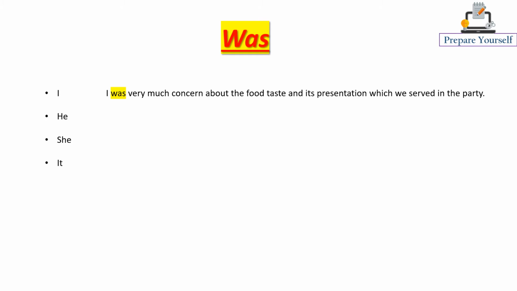Let's start learning was. We can use was with singular pronouns: I, he, she, and it. Let's have a look at the examples one by one. I. I was very much concerned about the food taste and its presentation, which we served in the party. Here somebody is concerned about the taste of the food of the party, which has already finished.